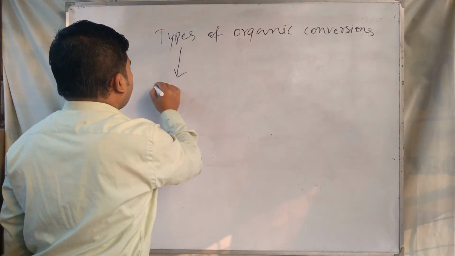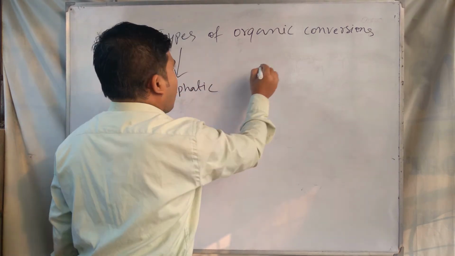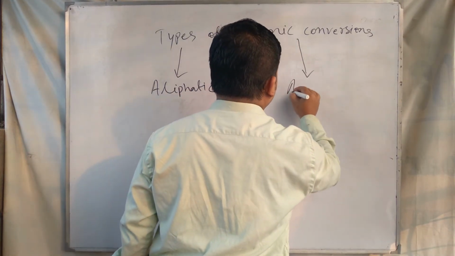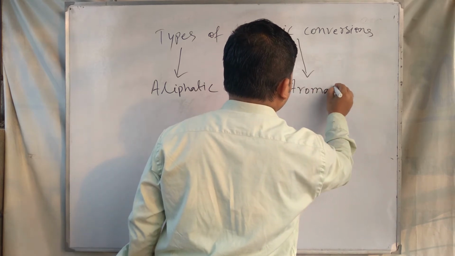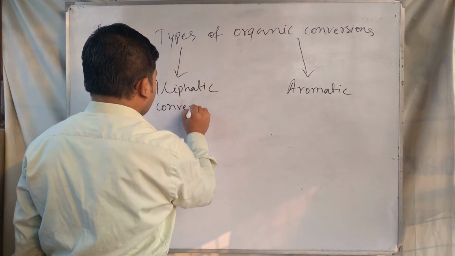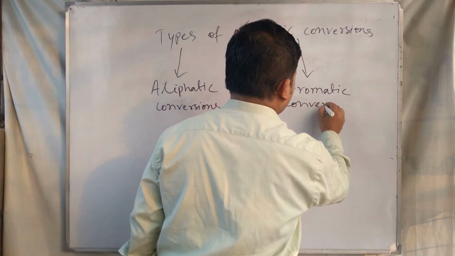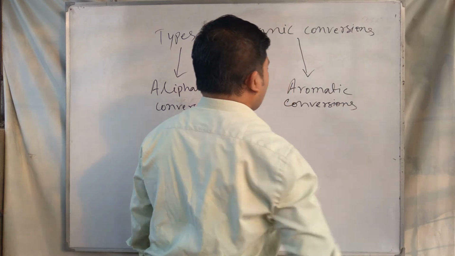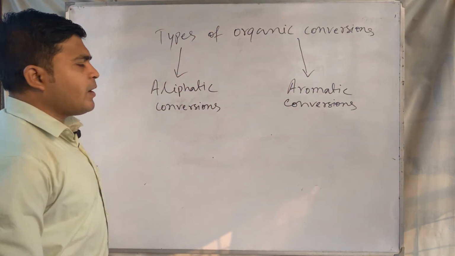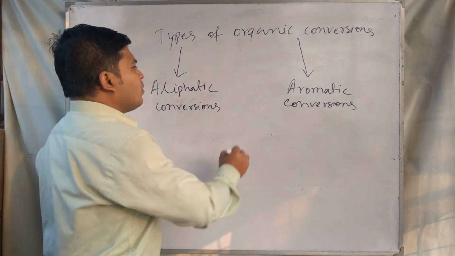Organic conversions are divided into aliphatic and aromatic. Aliphatic conversions and aromatic conversions. So these are two types of organic conversions.